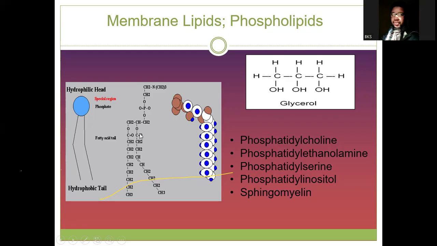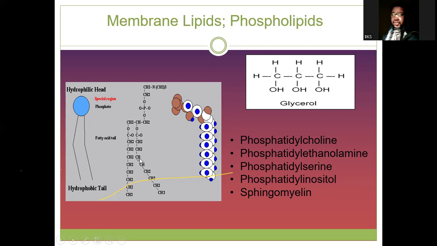Some of these fatty acids, which I just didn't mention, you can see this one is straight, while this one bends. The bending here is due to a double bond. When a fatty acid has a double bond, we call it an unsaturated fatty acid. While a fatty acid that does not have a double bond, we call it a saturated fatty acid.